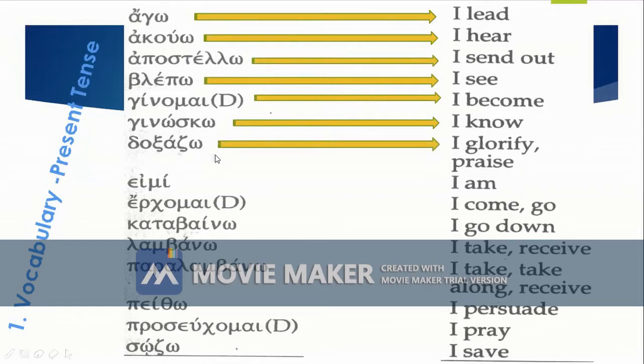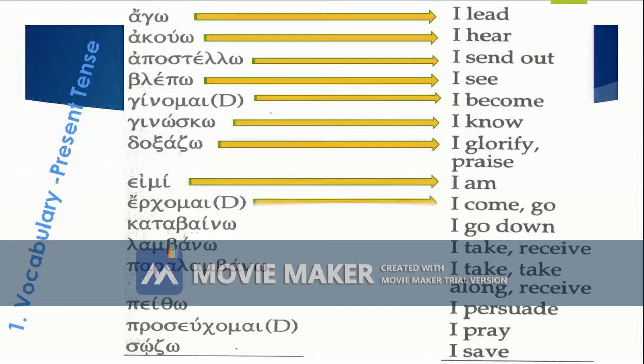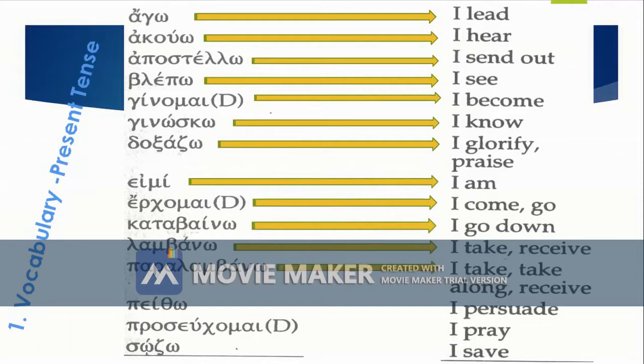Somehow the word doxology, doxa, comes from this word. Next is eimi. It means I am. You have also the word erchomai. It means I come or go. Next is the word katabaino. It means I go down. You have the word lambano. It means I take or receive. You have also the word paralambano. It means I take along or receive. And then peitho means I persuade.